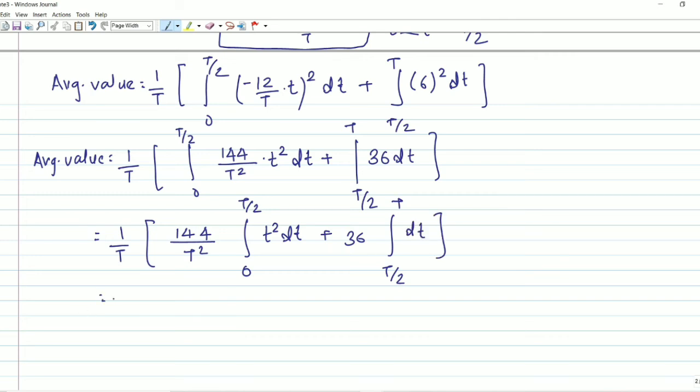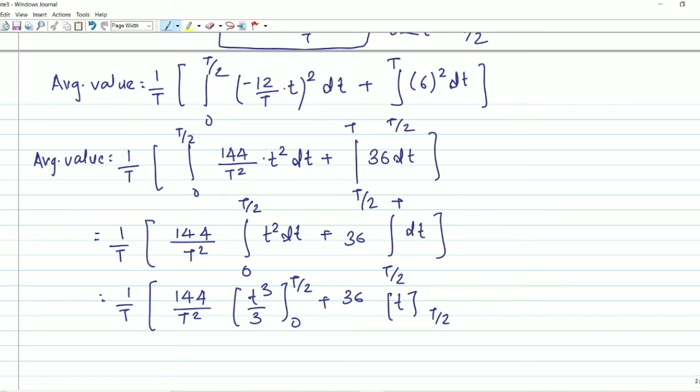We can further simplify. It will become 144 by capital T square, integration of t square will become t cube divided by 3. Lower limit will be 0 and upper limit will be T by 2. 36 dt integration will become t, with lower limit T by 2 and upper limit T.